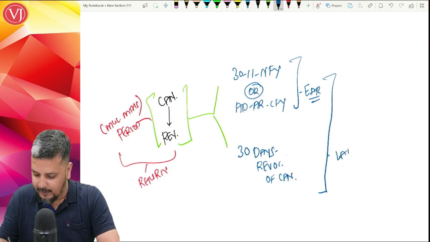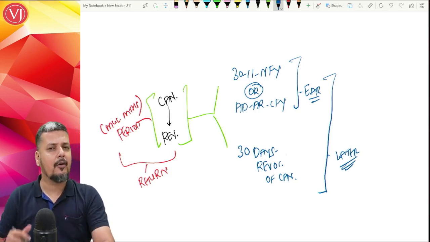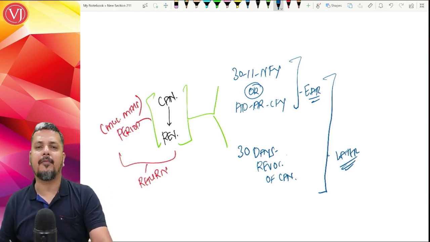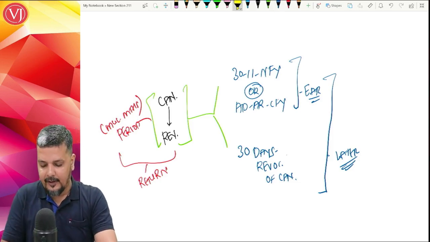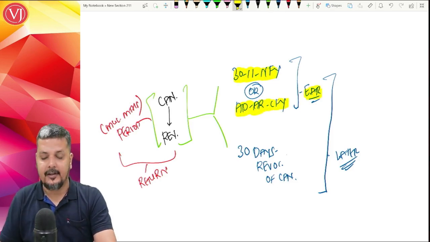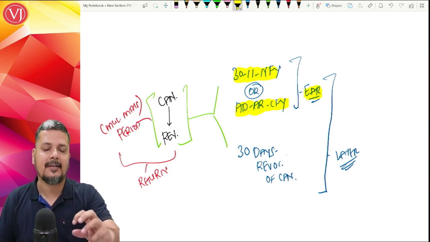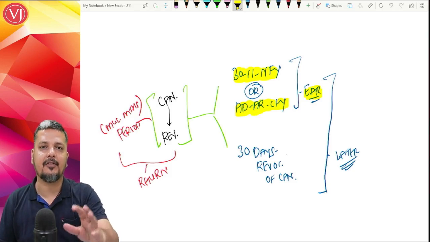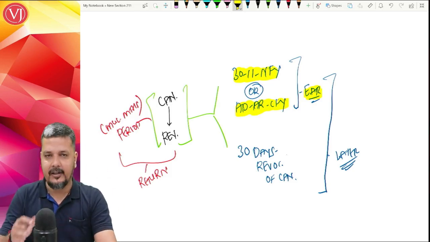So it is highly possible that the earlier time limit is already over, because the revocation may be a very long gap if at all you're going for appeals. So this is the normal time limit that we always have: 30th November of next financial year, or actual date of annual return of that financial year, whichever is earlier. And when I say 30th November of next financial year, it is not the November return of next financial year. The latest return in which you can take the credit is the October return of next financial year, to be filed on or before this date.